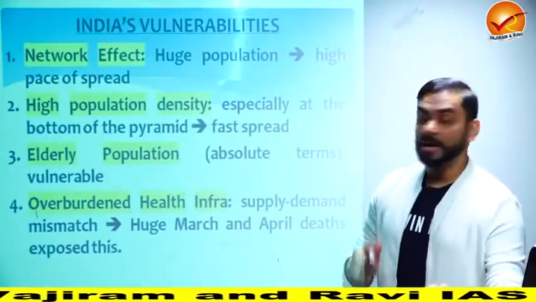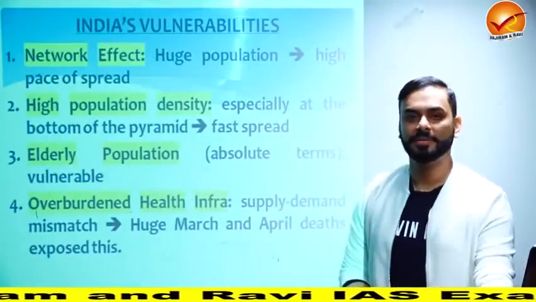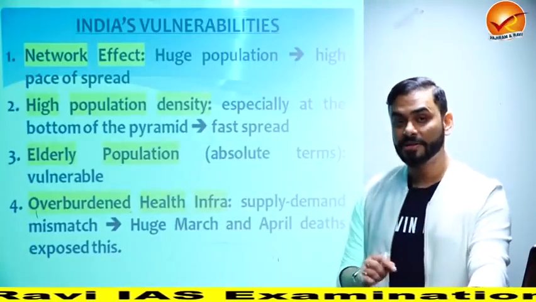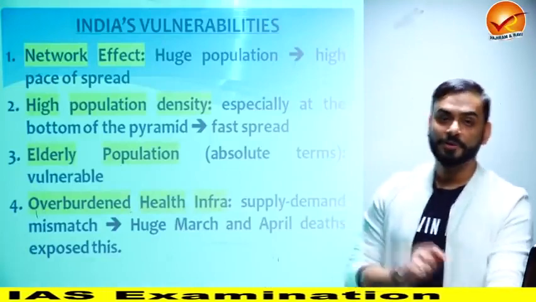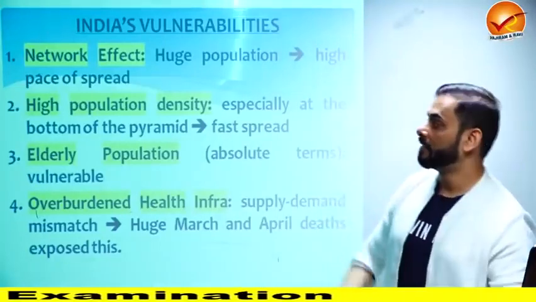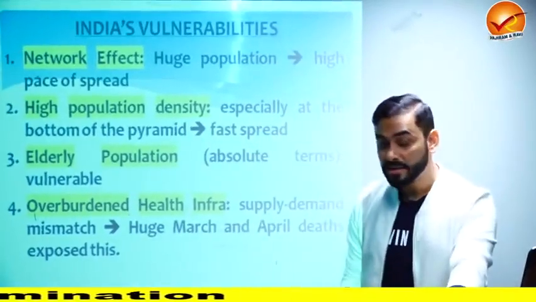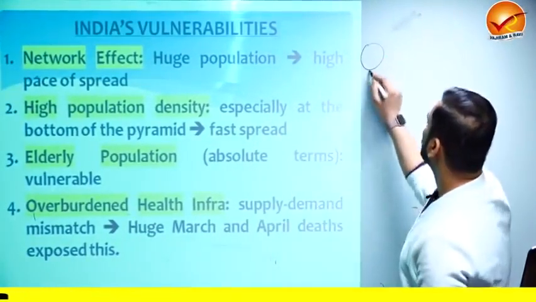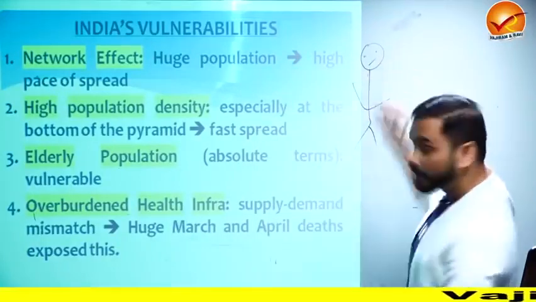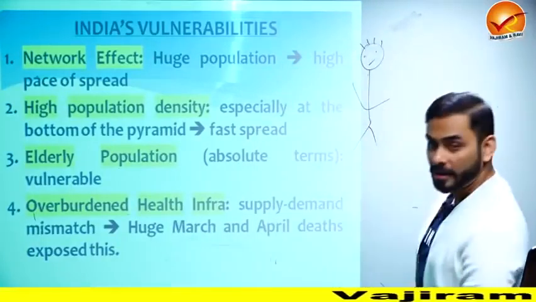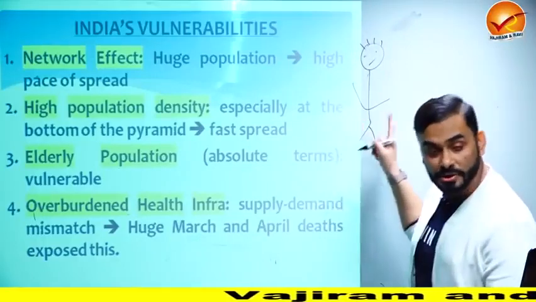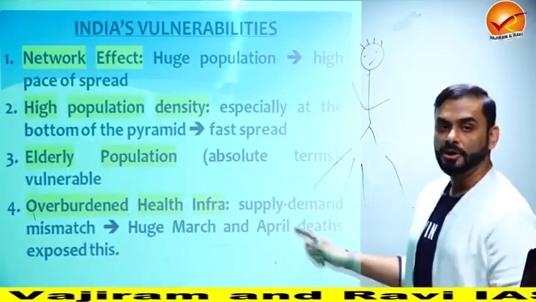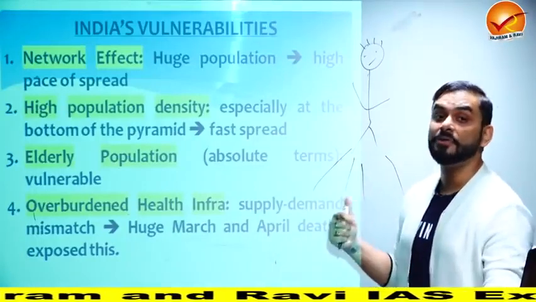So guys, now we are going to look at why India is more vulnerable. See, COVID is very dangerous, but what makes it more dangerous in India is that there are some factors or attributes of India which make it more vulnerable. I'll give you an example. Look at network effect. What is network effect? Network effect, guys, would mean that, for example, if one person has COVID, all right, suppose he has COVID. Now, if this person starts to use public transport or meets 20 other guys, he is going to spread COVID to 20 other people. This is called network effect.